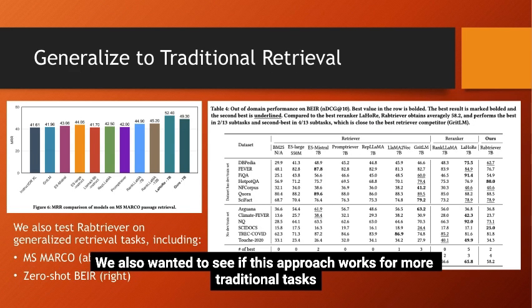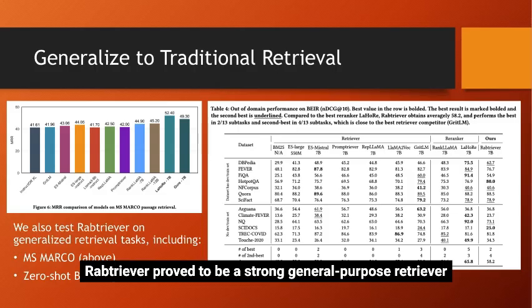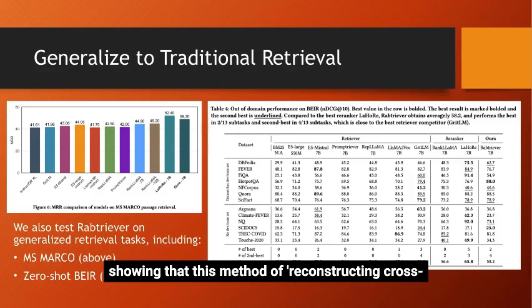We also wanted to see if this approach works for more traditional tasks. When tested on MS MARCO and the BEIR benchmark, RaBTriever proved to be a strong general-purpose retriever, showing that this method of reconstructing cross-encoding is robust even for fact-based retrieval.